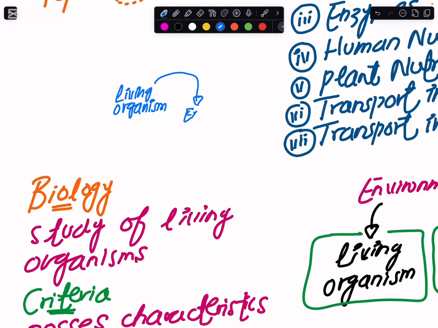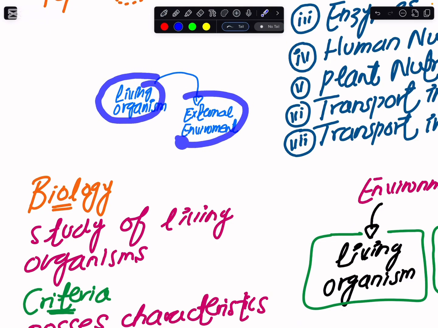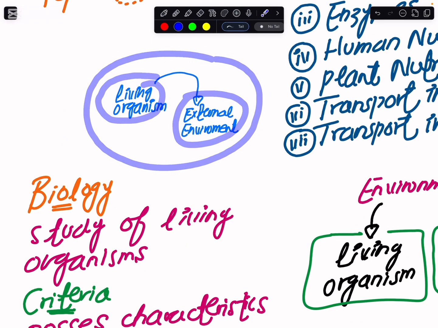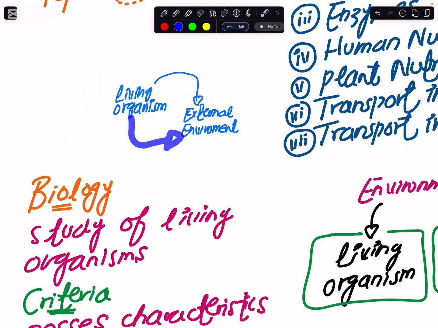If I talk about the external environment, we need oxygen gas, we need nutrients, and a lot of interaction goes on between the living organism and the external environment. We will try to see how the living organism is related to the external environment.